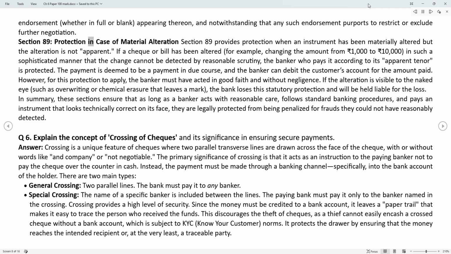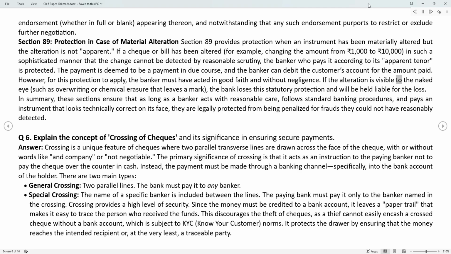Section 89, Protection in case of material alteration. Section 89 provides protection when an instrument has been materially altered but the alteration is not apparent. If a check or bill has been altered, for example, changing the amount from 1,000 rupees to 10,000 rupees, in such a sophisticated manner that the change cannot be detected by reasonable scrutiny, the banker who pays it according to its apparent tenor is protected. The payment is deemed to be a payment in due course, and the banker can debit the customer's account for the amount paid. However, for this protection to apply, the banker must have acted in good faith and without negligence.